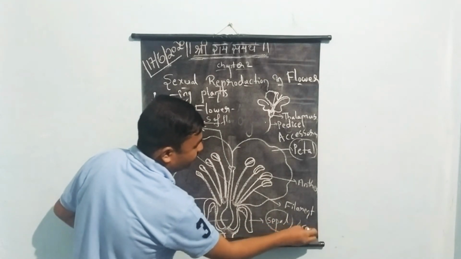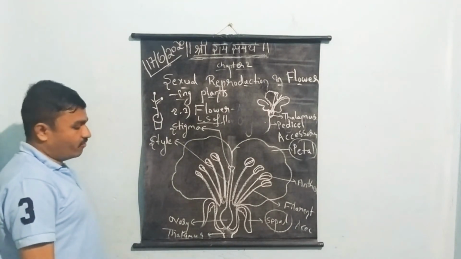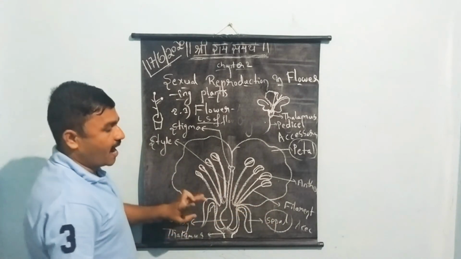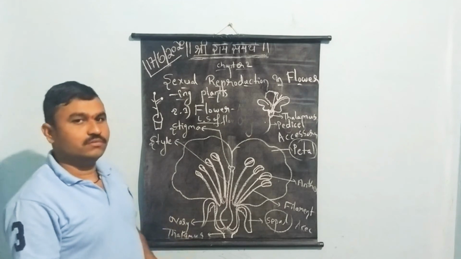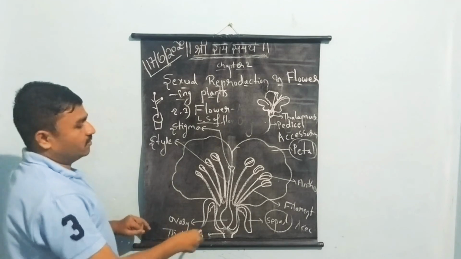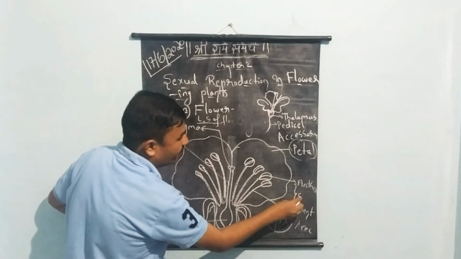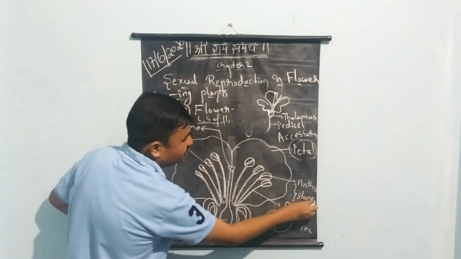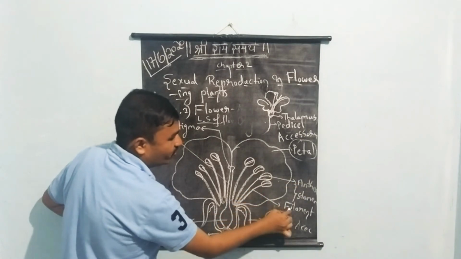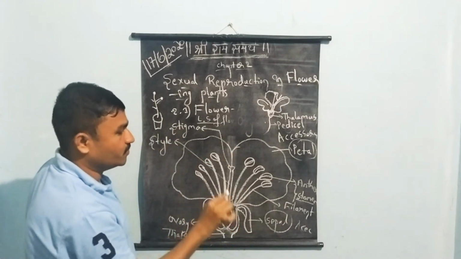Whereas here we have anther, filament, stigma, style, ovary. Anther and filament are the male reproductive structures. Together, anther and filament are called the stamen. Stamen consists of anther and a long stalk called the filament. So the stamen is the male reproductive part of the flower.